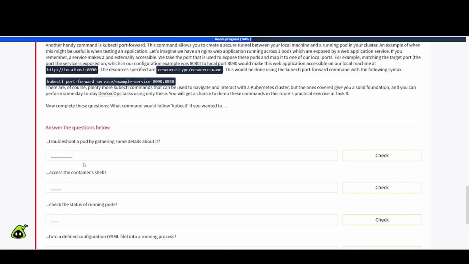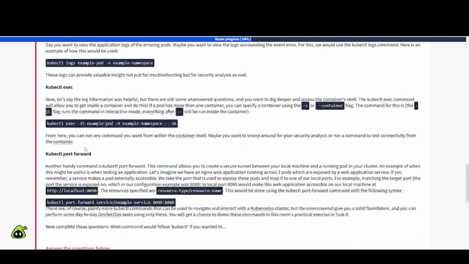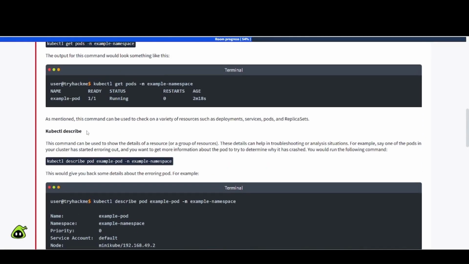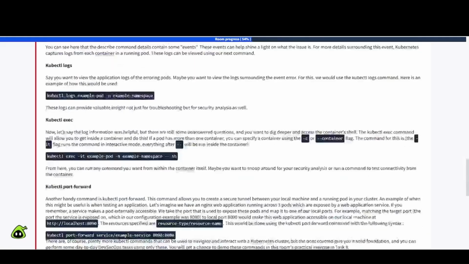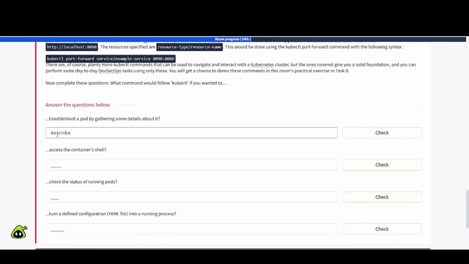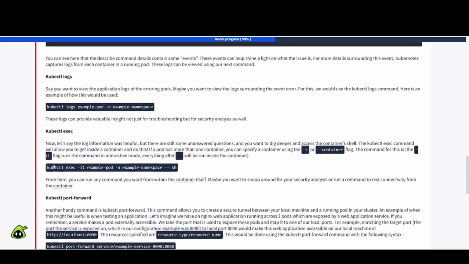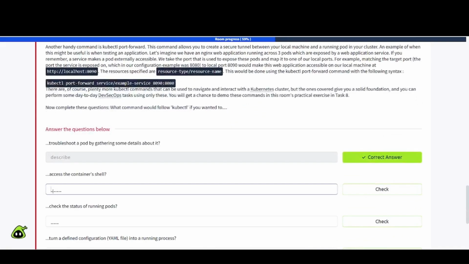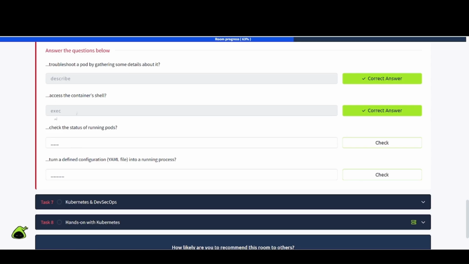Let's see if we can answer these real quick. So troubleshoot a pod by gathering some details about it, and that should be describe, I believe, for this one, right? So let's go ahead and plug that one in. Access the container shell, and that was exec to do that, because you have to use that. You can use that -it flag to interact with it, right?